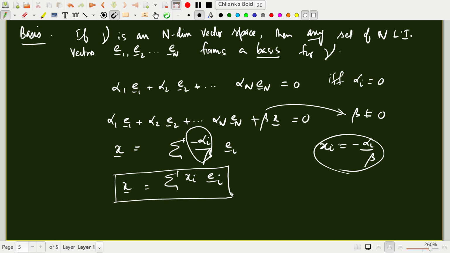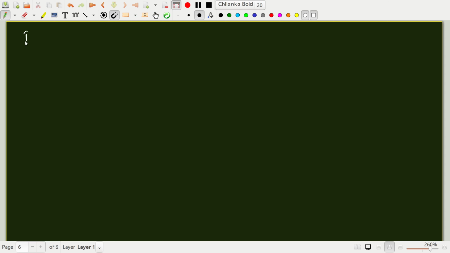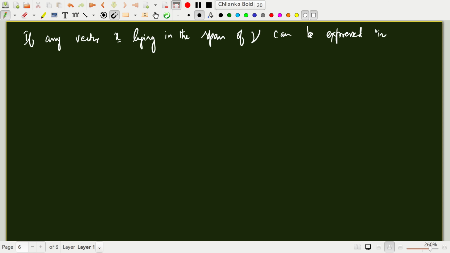Okay, so if any vector x lying in the span of V can be expressed in terms of the basis vectors, then we say the set ei forms a complete set.